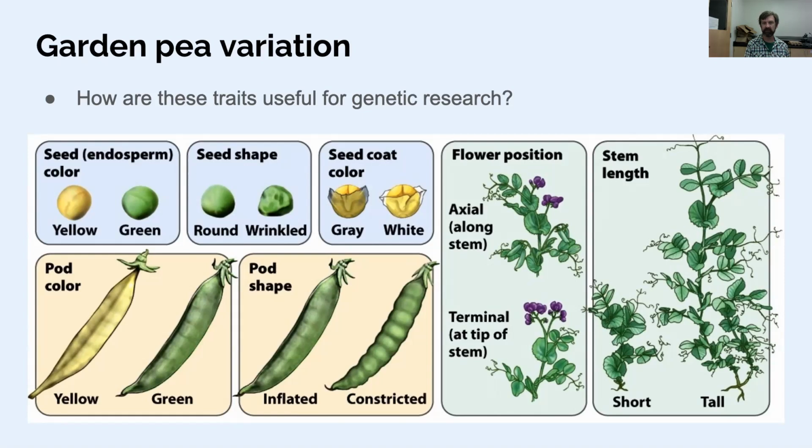So again, as we've seen before, these are useful because they're cleanly easy to tell apart. Even something like tall and short pea plants, there just aren't intermediate sized plants in the ones that he was working with. And so that's a feature that could be told apart between different genetic genotypes of the plant.